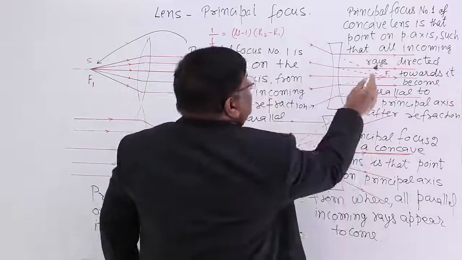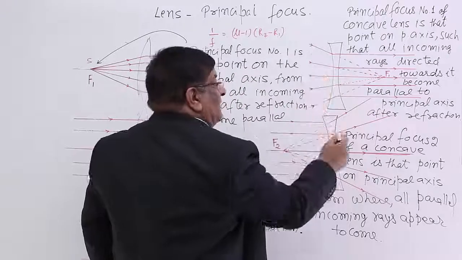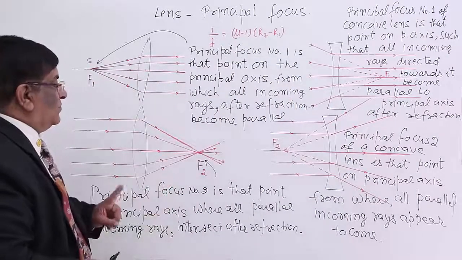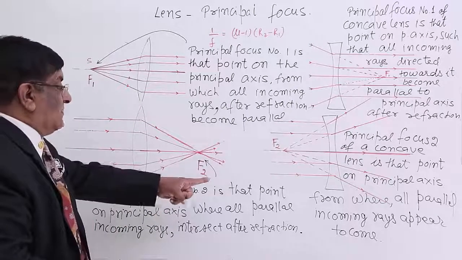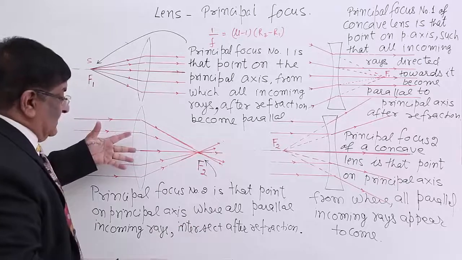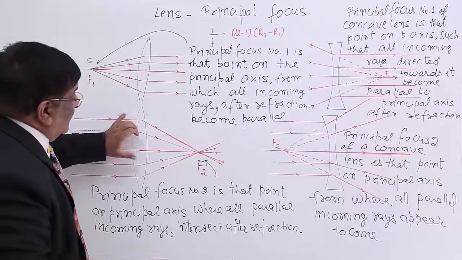So they are directed to this point. Please note it down. And after that, principal focus number 2. Principal focus number 2 is that point on the principal axis where all parallel incoming rays intersect after refraction.